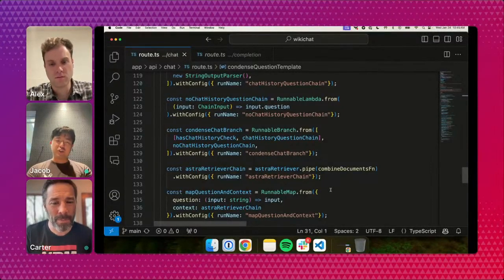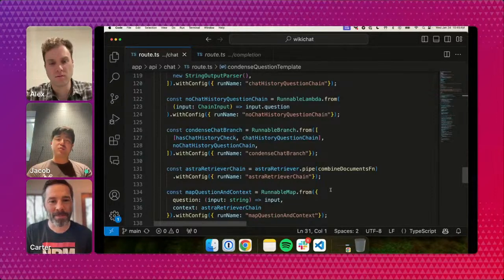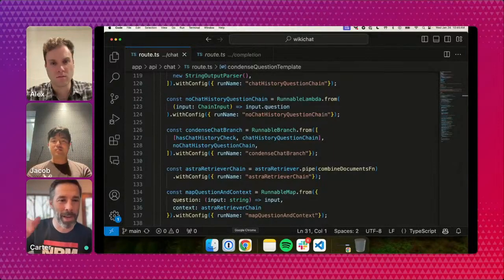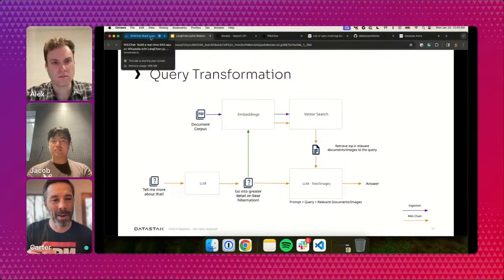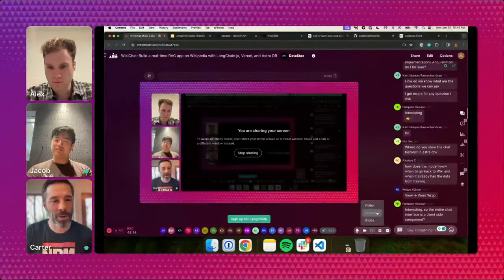Yeah, and you can use a function for this, by the way. A lot of this was done to make tracing smoother here, but you can also use a function to route between different chains or different execution paths, essentially. And by the way, I think this is the perfect transition point. Once again, this is all open source. We could go line by line and break this up, but I think we've talked about the most important parts. Jacob, do you want to take over and show off LangSmith?